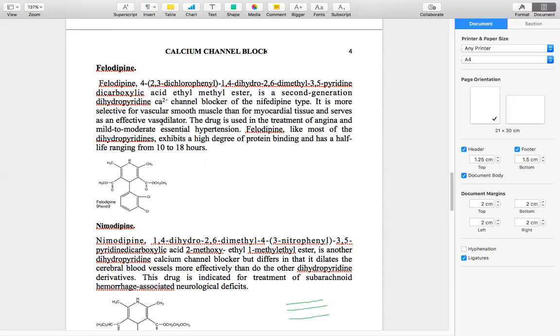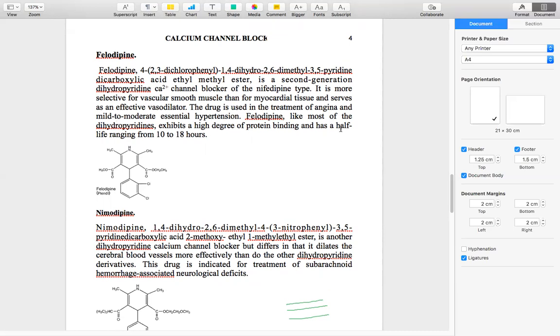So they are effective vasodilators. The drug is used in the treatment of angina and mild to moderate essential hypertension. And felodipine, like most other dihydropyridines, has a high degree of protein binding, and the half-life ranges from 10 to 18 hours.